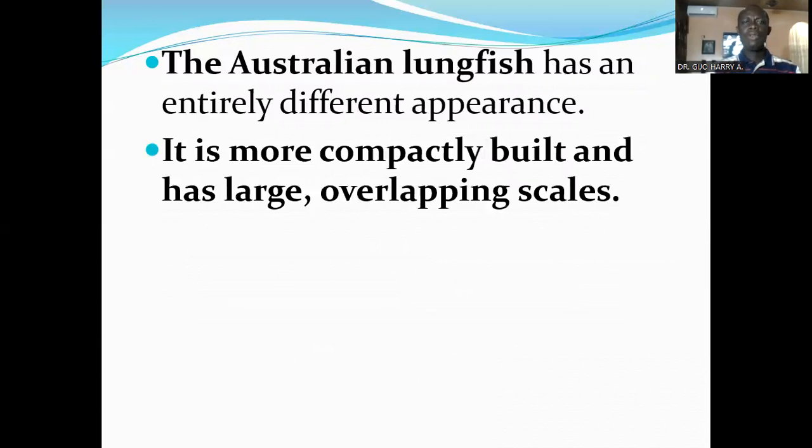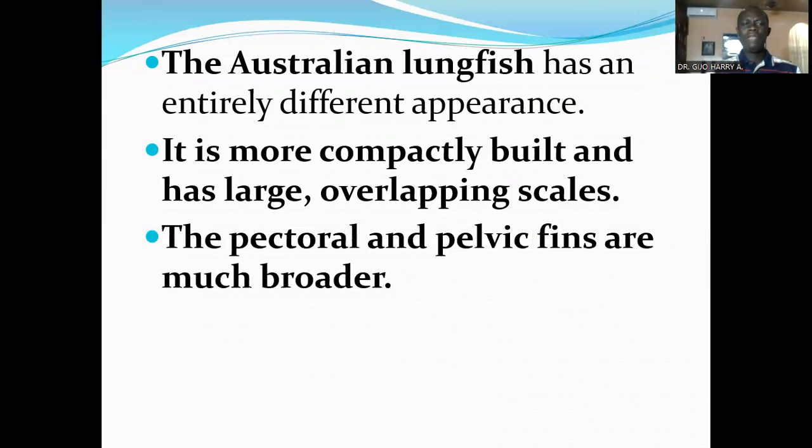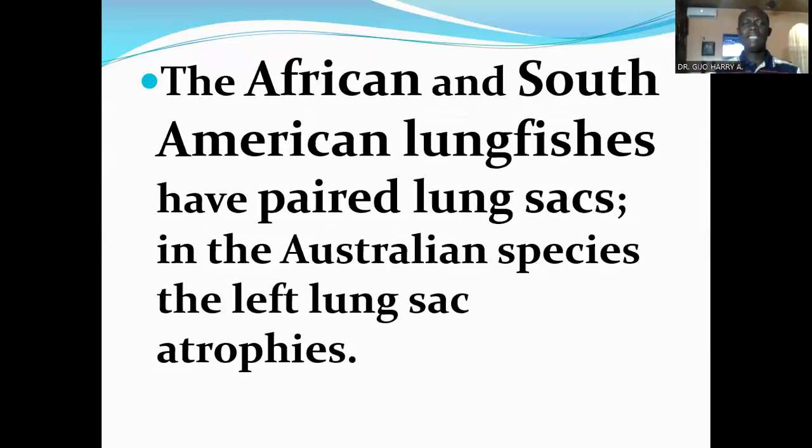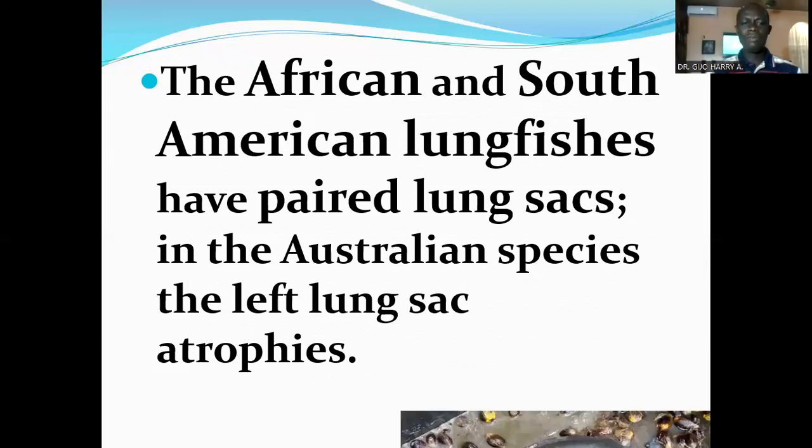It is more compactly built and has large overlapping scales. The pectoral and pelvic fins are much broader, unlike that of the African lungfish. The African and South American lungfishes have paired lung sacs. In the Australian lungfish, the left lung sac atrophies.